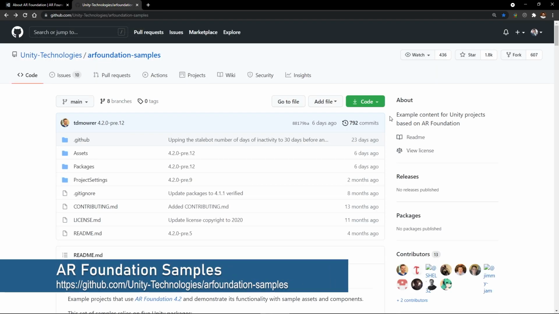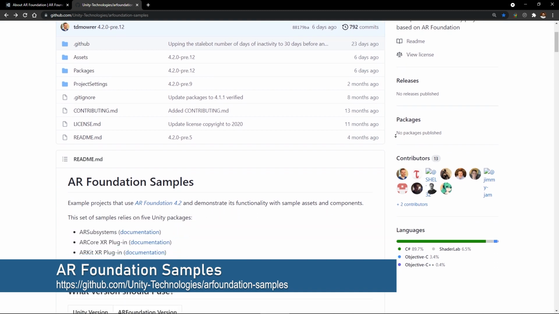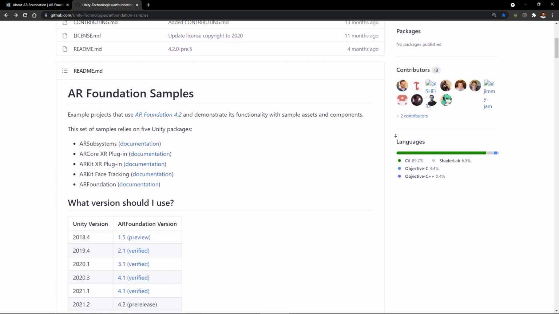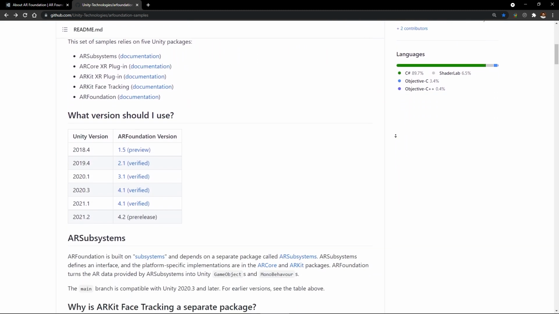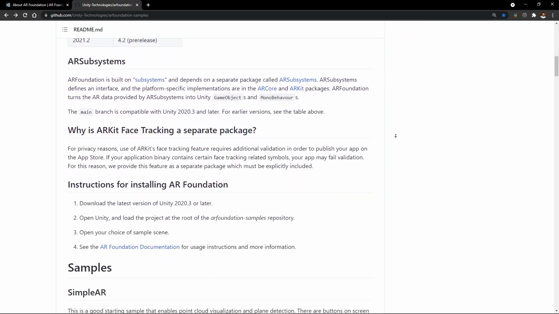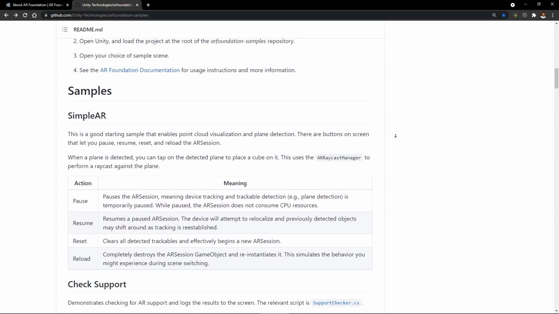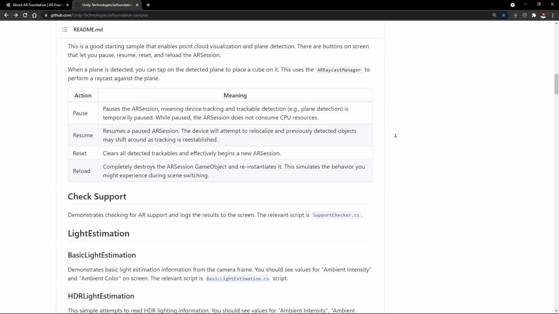And this is the GitHub repository of the AR Foundation samples. It's a very useful repository to learn more about AR Foundation. You can download the repository and explore the different examples available in this project. In this project, each example has its own scene. The best way is to create and explore the build first, and then explore the code side of the example.